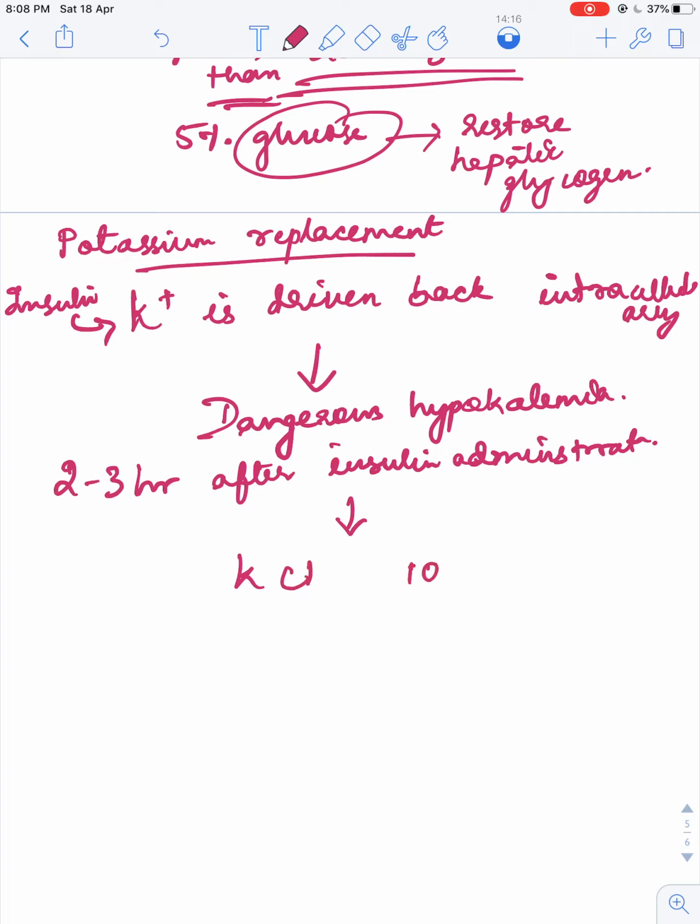It should be given at a dose of 10 to 20 milliequivalent per hour, that is added to the IV fluid.